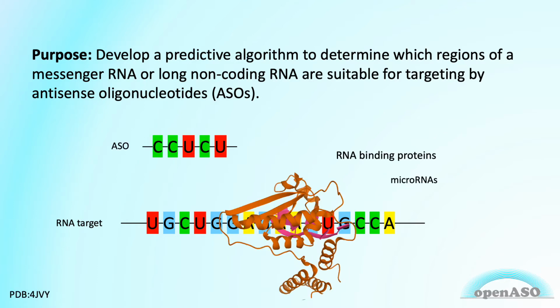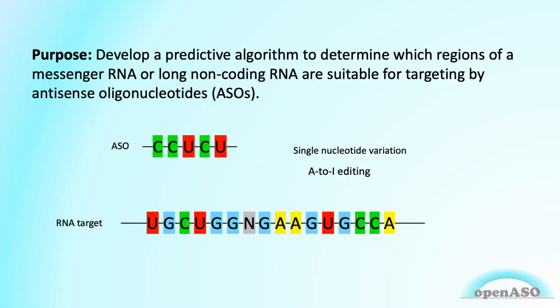For example, RNA binding proteins or microRNAs may already be bound to an RNA and block the ASO from binding. Highly variable positions, ones where there are common single nucleotide variants in the DNA, perpetuate into RNA and can decrease the ability of an ASO to bind. Likewise, after transcription, RNA bases can be modified. One of the most common modifications, like A to I editing, where adenosine nucleotides are converted to inosine, makes the nucleotide behave more like guanosine and alters how it would interact with the ASO.